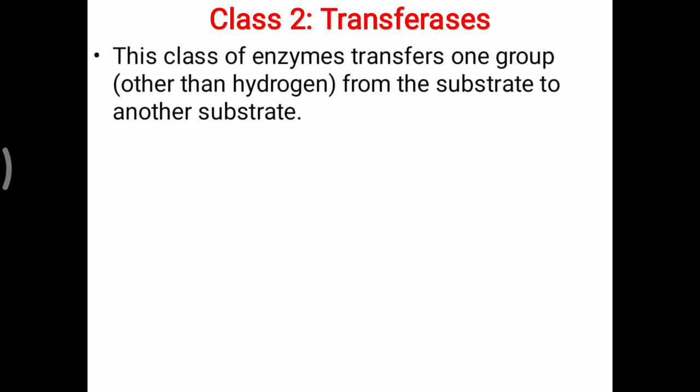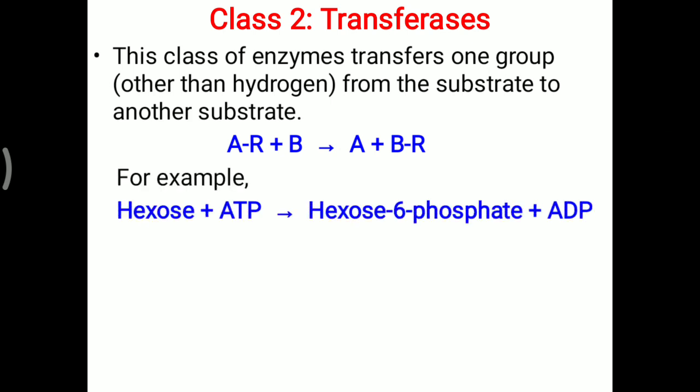The second class is the T, the transferase. This class of enzymes transfers a group other than hydrogen, which makes it different from class 1. That is, transfer of a group other than hydrogen from one substrate to another substrate. Suppose R is the other group, which is transferred from molecule A to B. So A plus BR is formed with the help of a transferase.